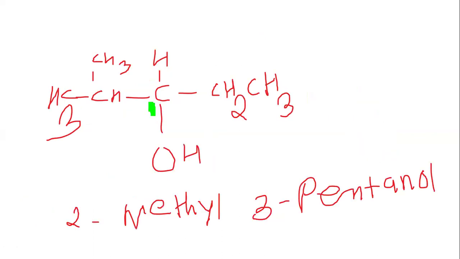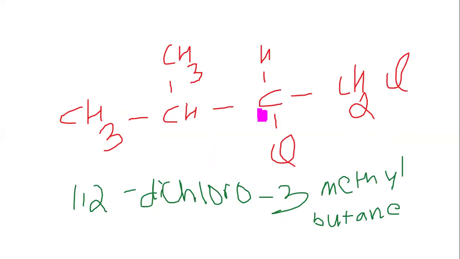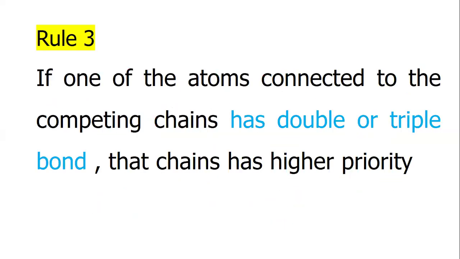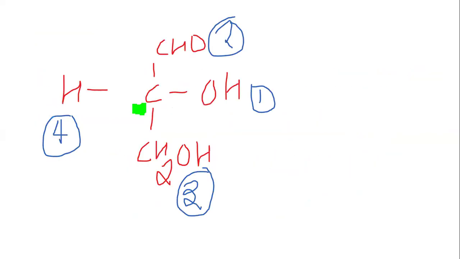This is another example. Rule 3: if one of the atoms connected to the competing chains has a double or triple bond, the chain with double or triple bonds has higher priority.